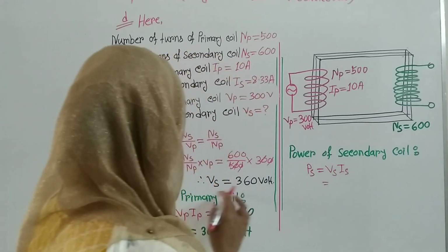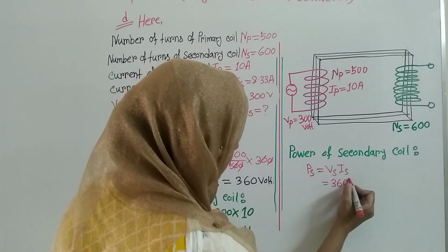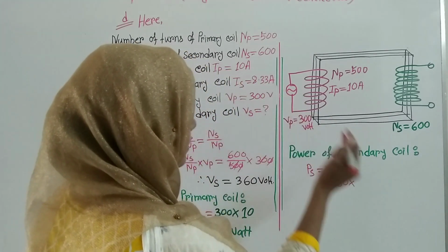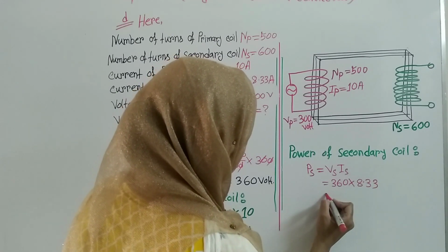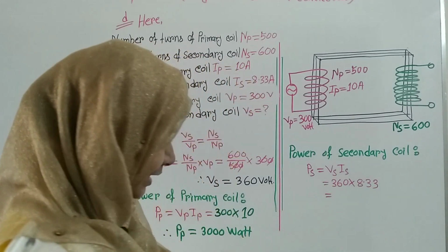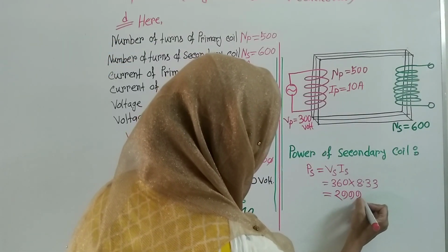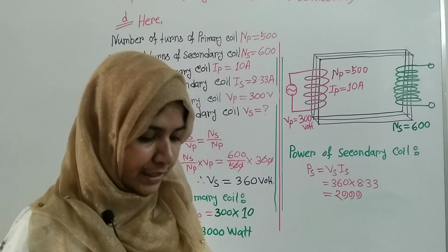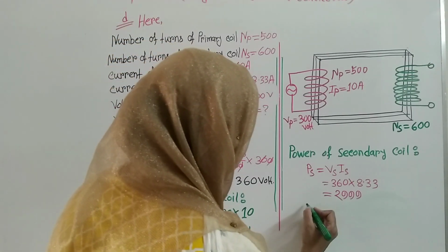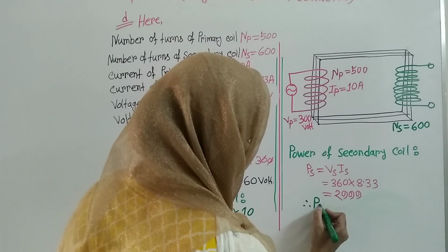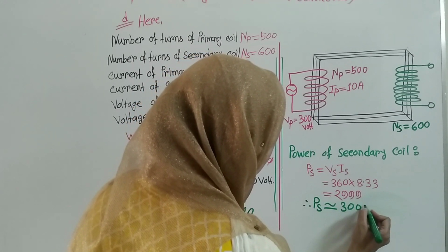Now the value of Vs is 360 volt and the value of Is is 8.33. After calculating it, you will get the value of Ps 999. So we can say that this is equivalent to 3000. So we can write that power of secondary coil is equivalent to 3000 watt.